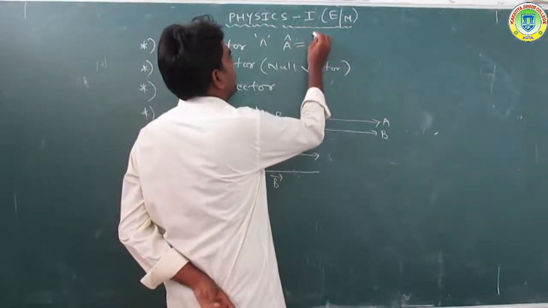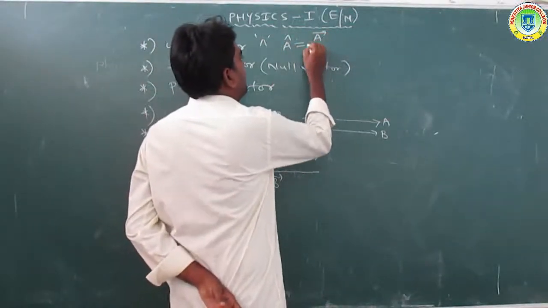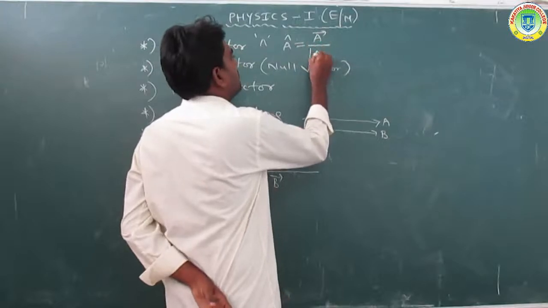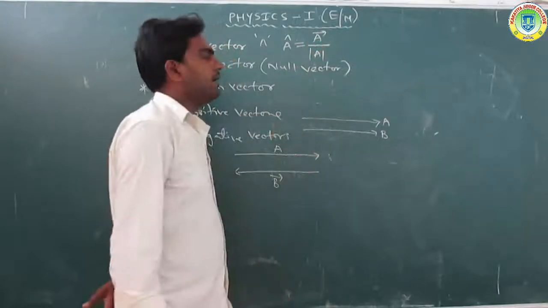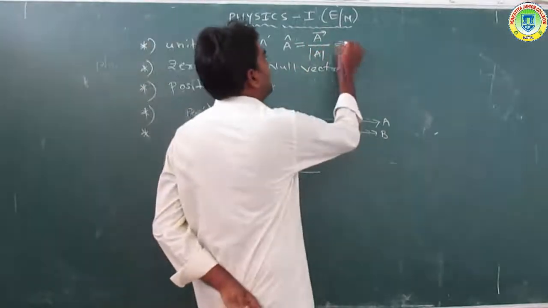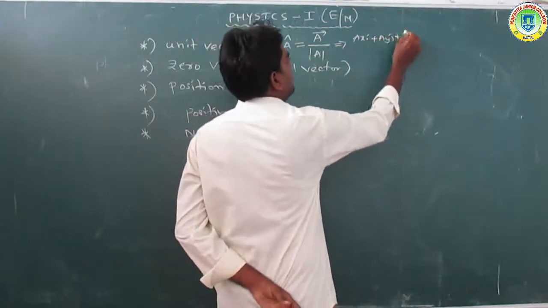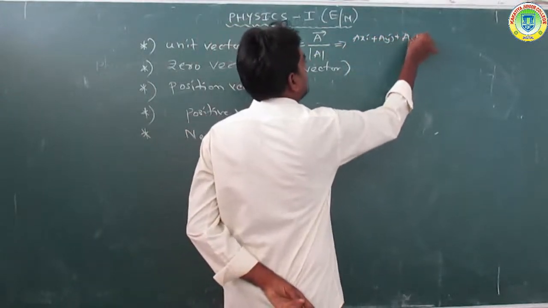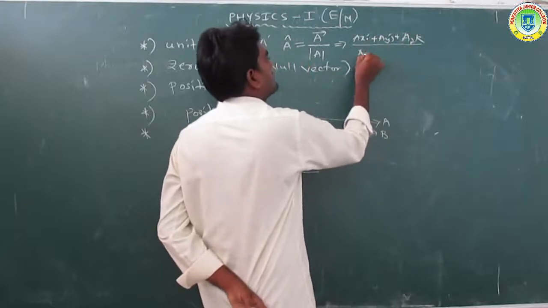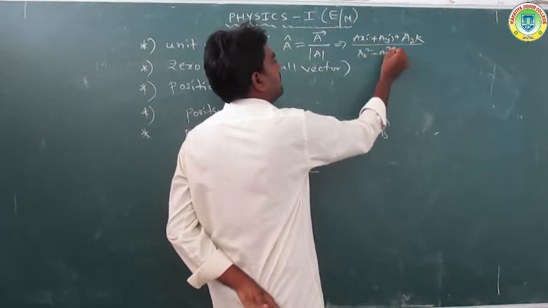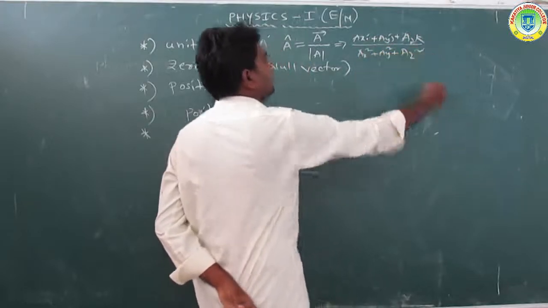So the unit vector of A is equal to A by mod of A. We can also write vector A as AX i plus AY j plus AZ k, divided by the square root of AX square plus AY square plus AZ square.